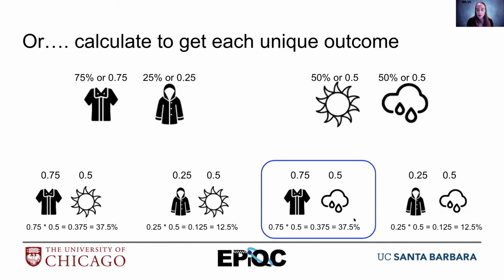And if I add up all my percentages, one sanity check is just to make sure everything adds up to 100%. And it does. And in fact, all the things with the sun add up to 50%. All of the things with the cloud add up to 50%. Everything with the raincoat adds up to 25%. And everything with the shirt adds up to 75%. So that's a way that I can double check my math. So just long story short, if you want to find the probability of 2 events happening, if you have the probability of each of the independent events, you just multiply those probabilities together.